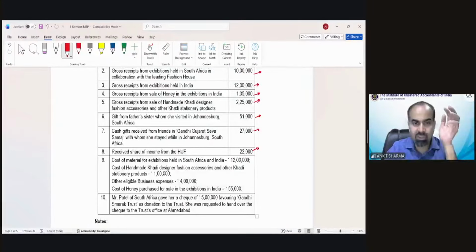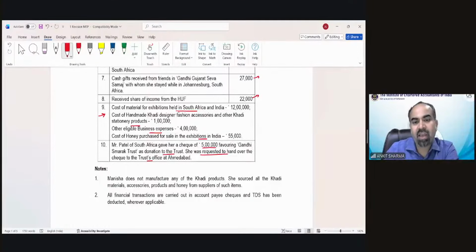So the gross receipts given in points 2, 3, 4, 5, 6, the cost for those gross receipts, or you can say the expenditure, has been given over here. Cost of material for exhibition held in South Africa, stationery products, business exhibitions, etc. has been given. Mr. Patel of South Africa gave her a check of 5 lakh favoring Gandhi Smarak Trust as a donation to the trust. She was requested to hand over the check to the trust office at Ahmedabad.